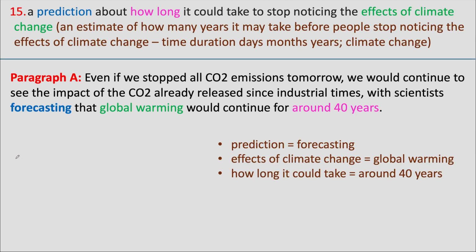For example, in question 15, the question says effects of climate change. The passage says global warming. Another synonym is prediction in the question and forecasting in the passage. The question also asks how long. So we are looking for a time period. In the passage, we find around 40 years. This helps us confirm that we have found the correct answer.